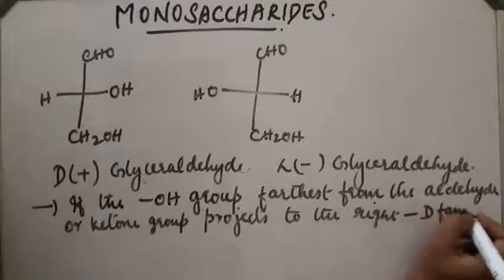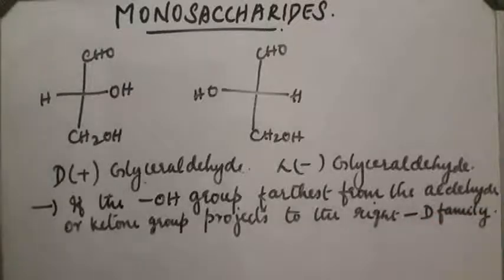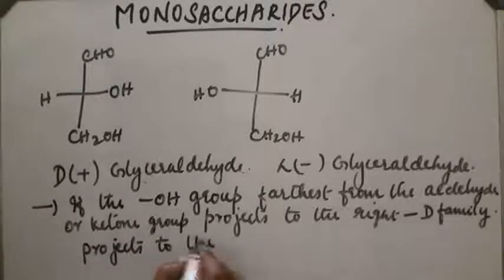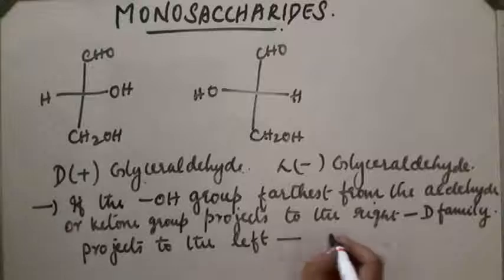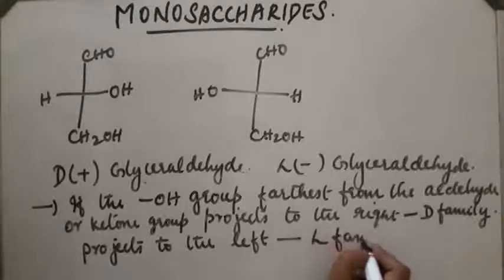Similarly, if the OH group farthest from the aldehyde or ketone group projects to the left, that compound is a member of the L family. Like this we can define it.